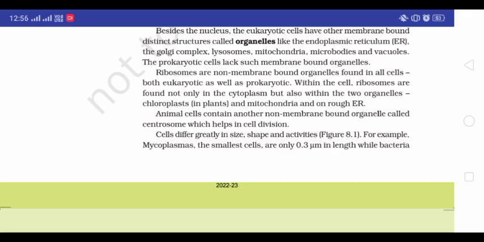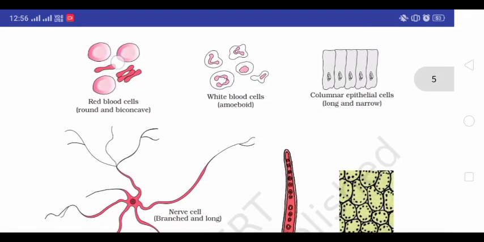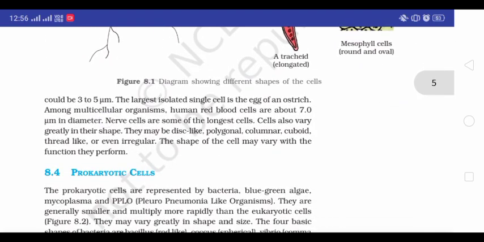in length, while bacteria could be 3 to 5 micrometer. The largest isolated single cell is the egg of an ostrich. Among multicellular organisms, human red blood cells are about 7.5 micrometer in diameter.